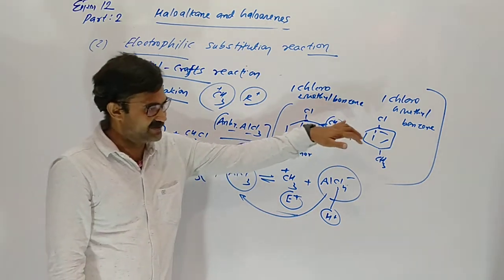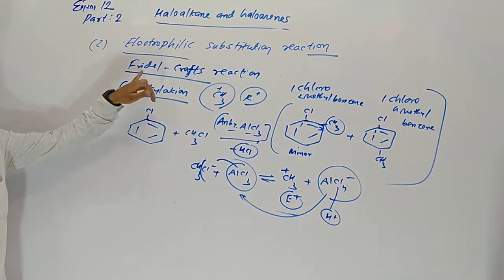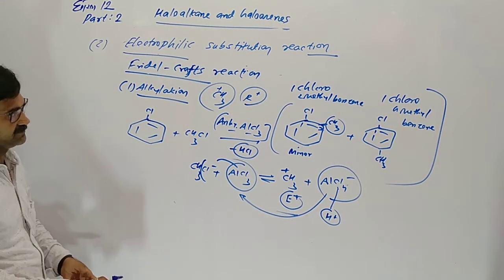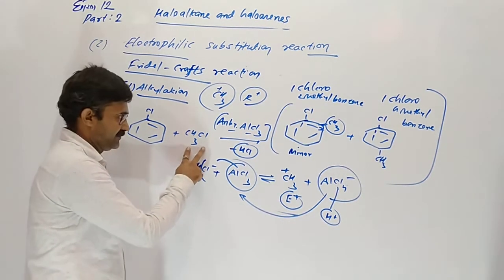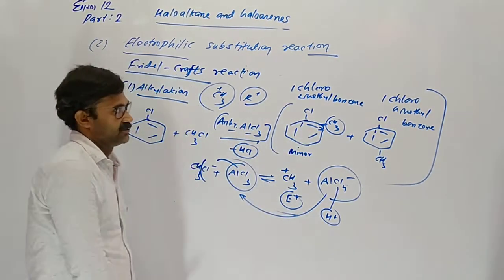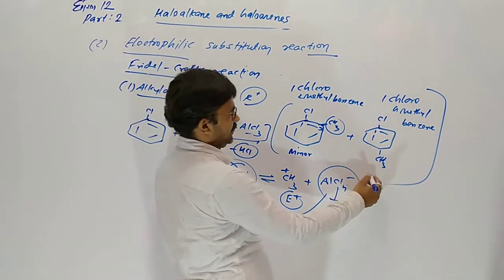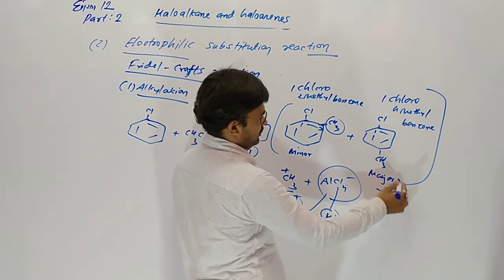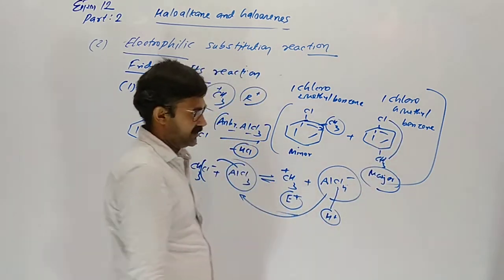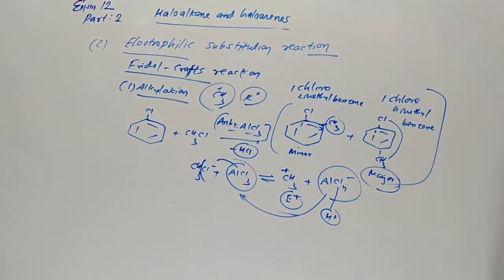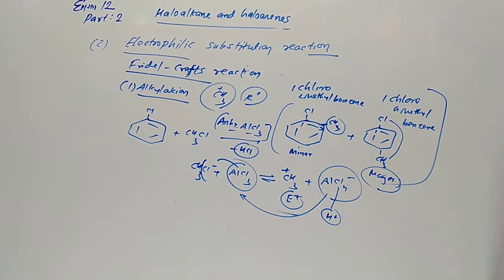Here alkyl group methyl has entered, so alkylation. And this reaction was discovered by Friedel and Crafts. So Friedel-Crafts alkylation. If we take ethyl chloride, it gives 1-chloro 2-ethyl benzene. This one is minor, this one major. Why? The two functional groups are far from each other, repulsion is less, but in ortho both are close, repulsion is more. Understood?